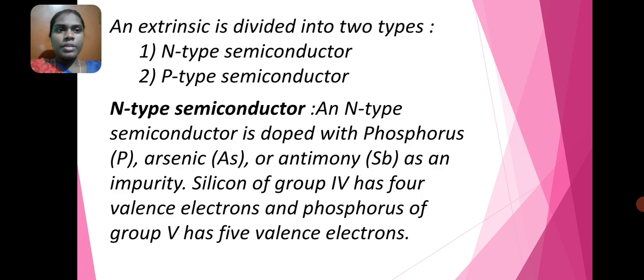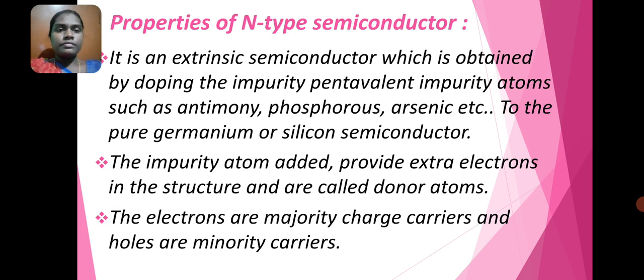An extrinsic semiconductor is divided into two types: N-type semiconductor and P-type semiconductor. An N-type semiconductor is doped with phosphorus, arsenic and antimony as an impurity. Silicon of group 4 has 4 valence electrons and phosphorus of group 5 has 5 valence electrons. Then see about properties of N-type semiconductor.